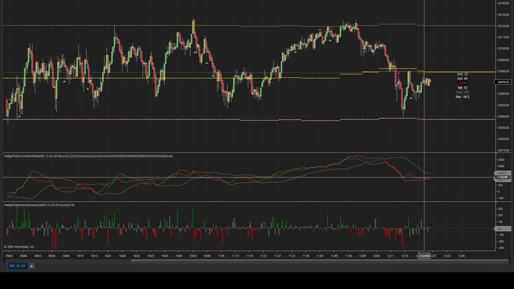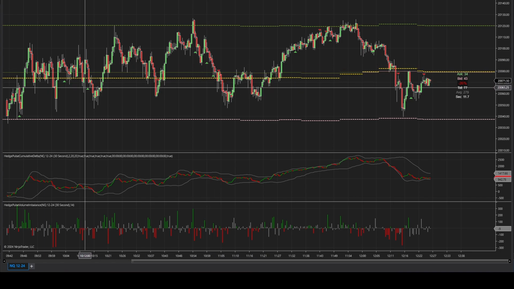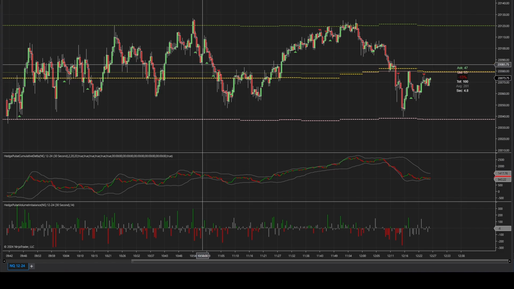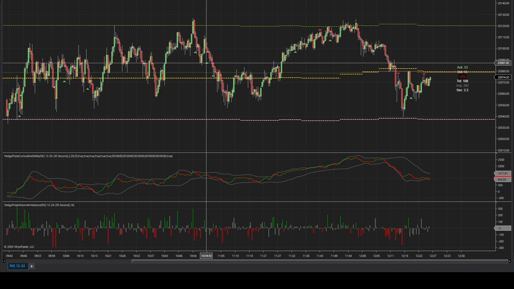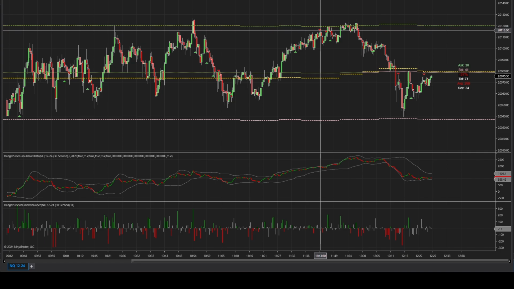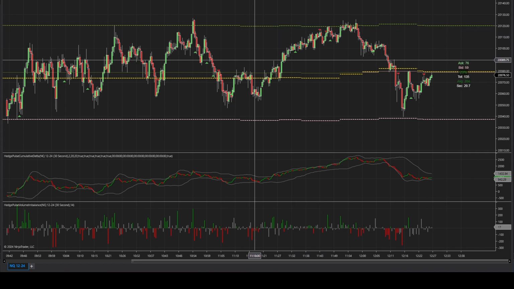Below this, we have cumulative delta, which these arrows that you see are related to. Basically, all that means is if it's an up arrow, it means there was more buying than selling, but the candle was red. And if it's a down arrow, it means there was more actual selling than buying, but the candle is green. So it's a divergence.